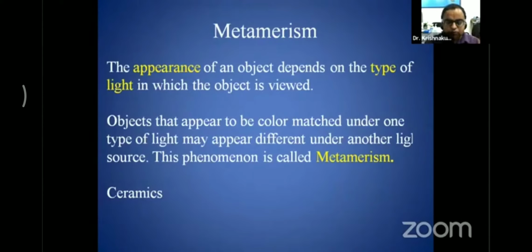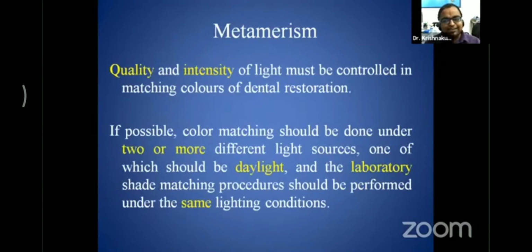That particular process looks one way in one light and another way in other light. So the quality and intensity of light must be controlled when matching the color of that particular dental restoration. If possible, color matching should be done under two or more different lights. One should be a daylight source.